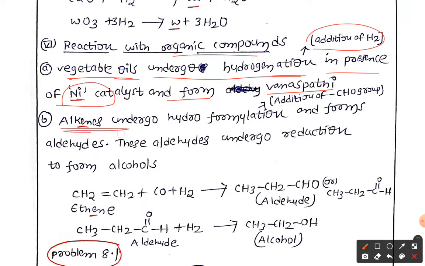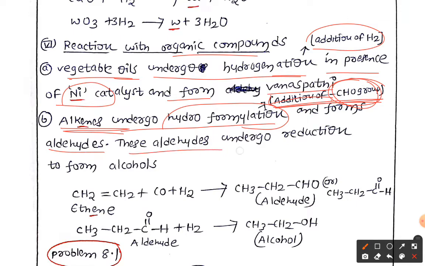Alkenes, meaning having the double bond, undergo hydroformylation. Here hydroformylation means the addition of a CHO group, an aldehyde. Okay, don't worry, this again we will come across in organic chemistry. So this group is called the CHO aldehyde group. Addition of this group is called hydroformylation and forms the aldehyde.